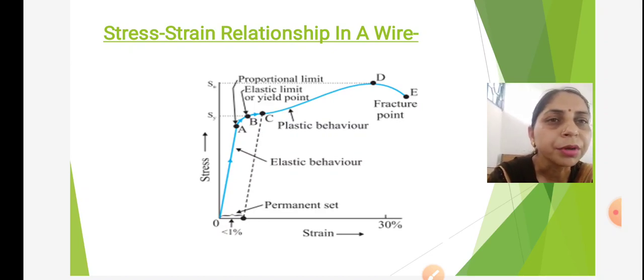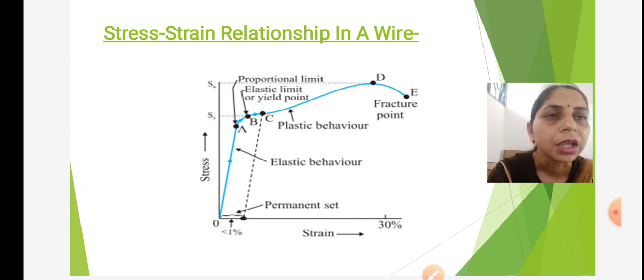In the region between C to D, we have also seen that corresponding to stress, there is large strain produced, and now the body will show plastic behavior. At point D, the stress is known as ultimate stress because it is the maximum stress that the wire can bear.